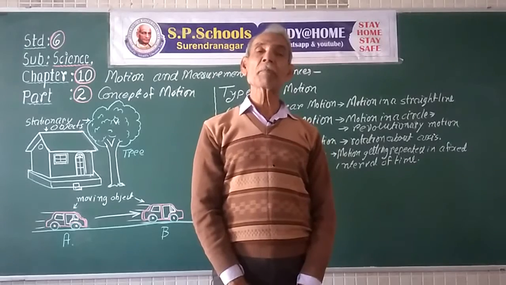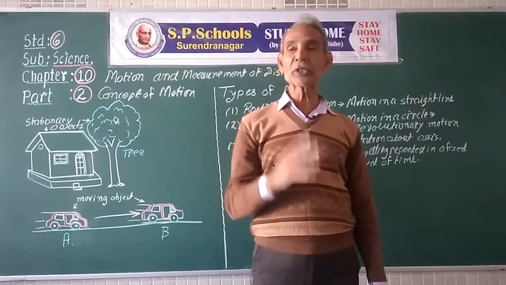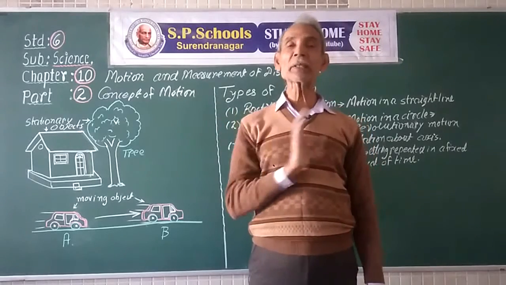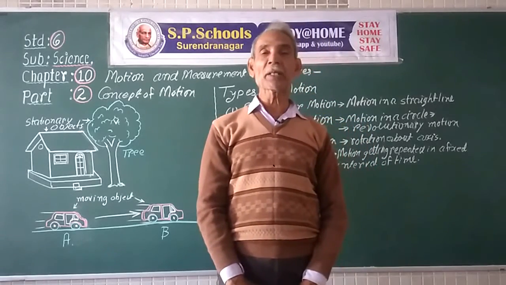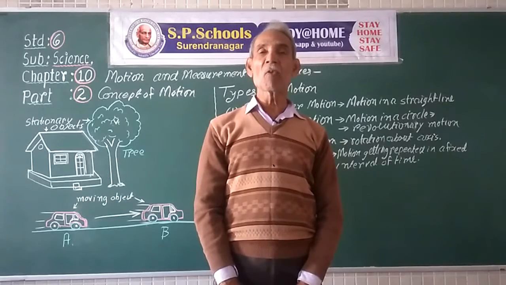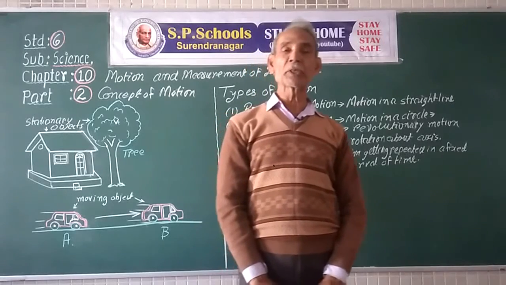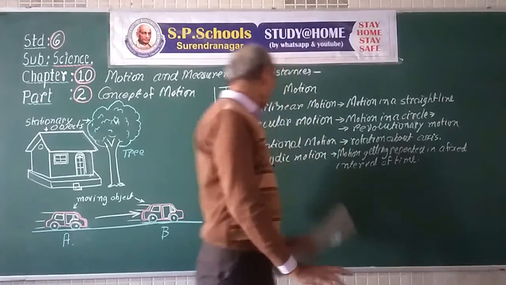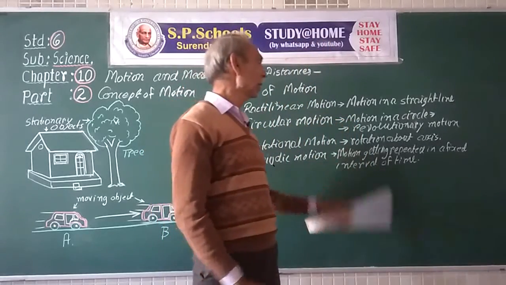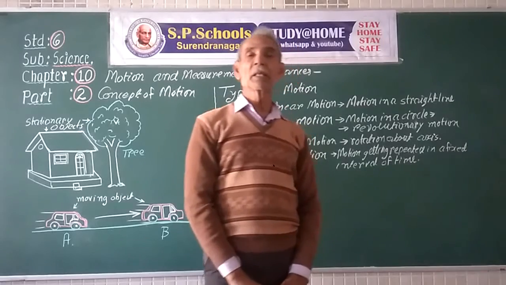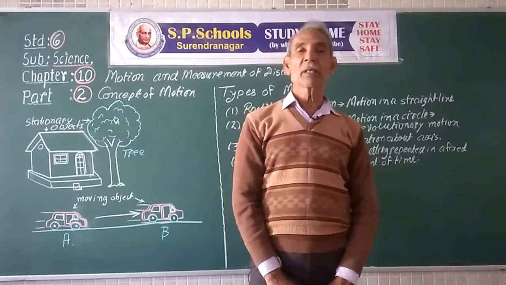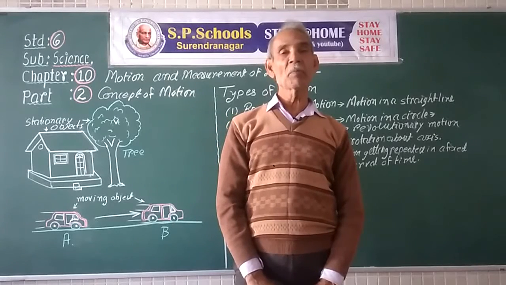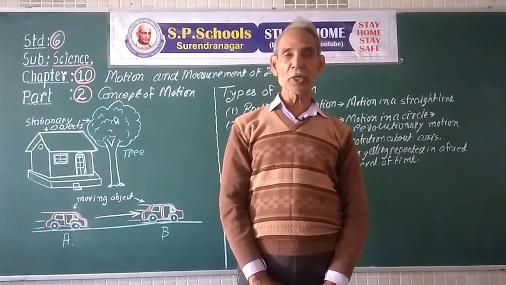Motion is a concept that is relative. We have to consider the motion and its type in relation to other things. Other factors should also be considered while taking into consideration the type of the motion. So rotational motion has the axis of rotation in the body performing rotational motion.